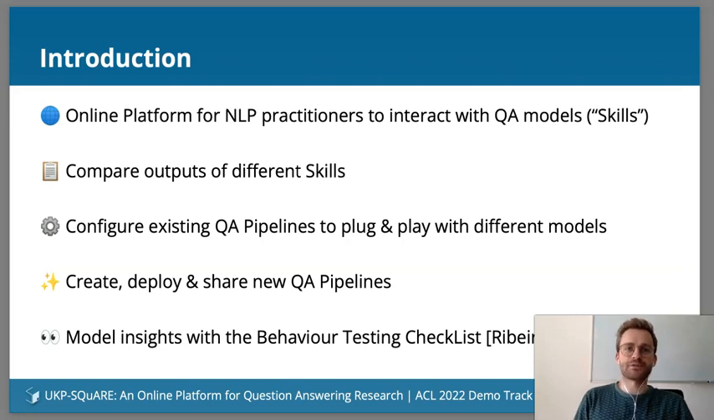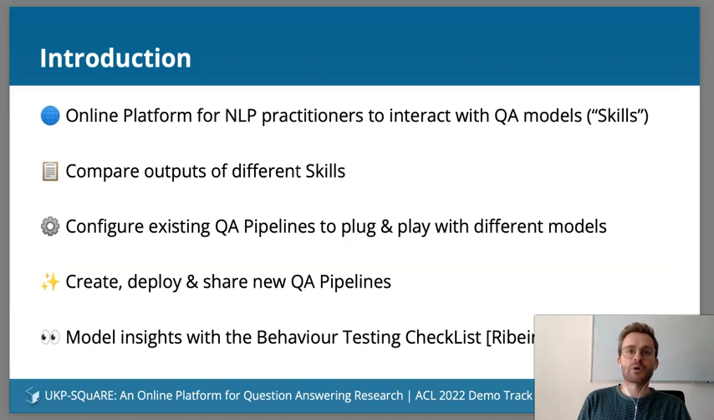So what is SQuARE? SQuARE is an online platform where NLP practitioners can interact with modern question answering models. We call these models skills. On the platform, you can easily get the outputs of multiple skills and compare their predictions. SQuARE also implements the common QA pipelines. This way you can very easily configure a pipeline and create a demo of your own QA model.